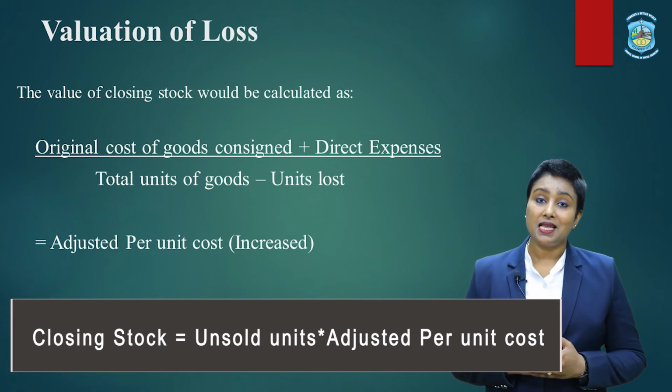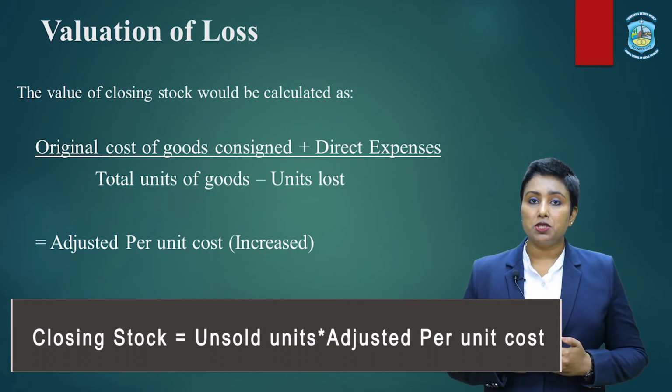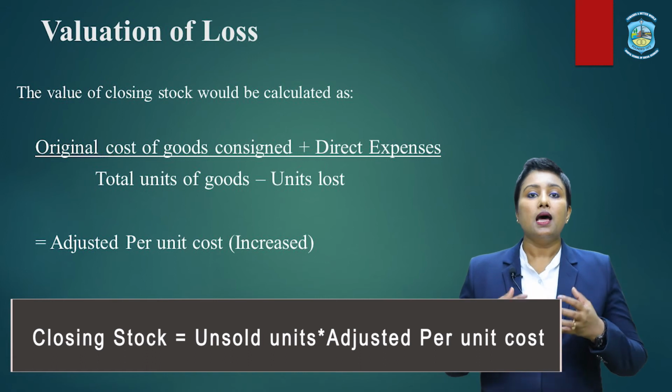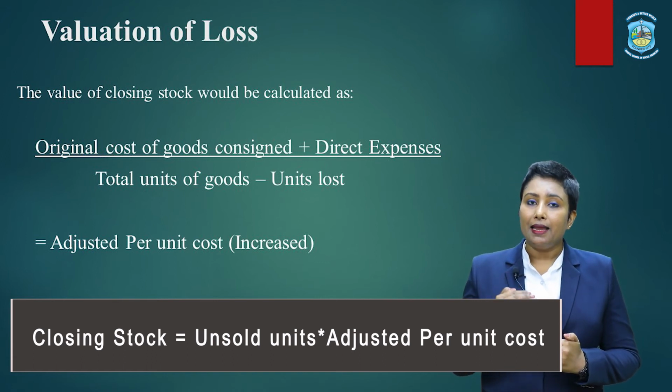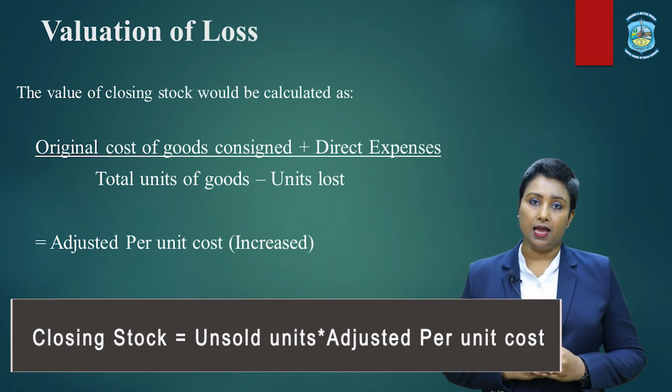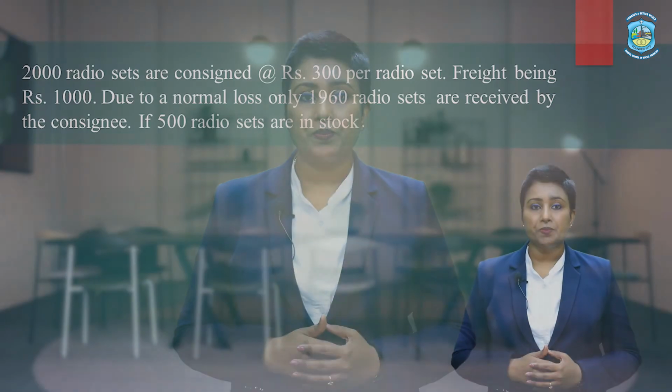And there you go. That is how you apportion, or increase, the value of closing stock, and this is how a normal loss is not shown separately, whereas it puts a great impact on the units remaining in hand. Let us understand it with the help of an example.